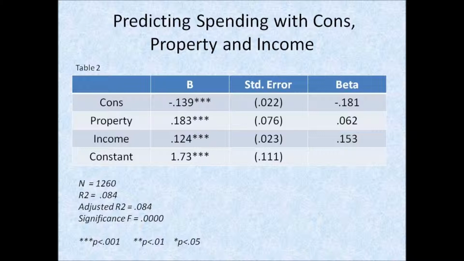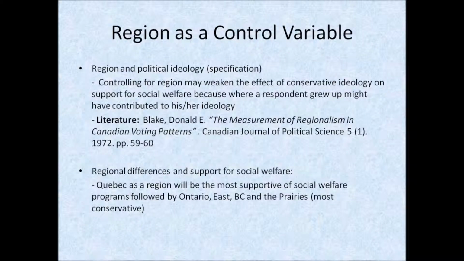The adjusted R-square is 0.084, and so when taken collectively, the set of controlled independent variables explains 8.4% of the variation in the dependent variable. Moreover, the overall equation is highly significant, as is each independent variable, and so the results are not due to sampling error. To further my regression analysis, I wanted to see how controlling for region would affect my other variables.